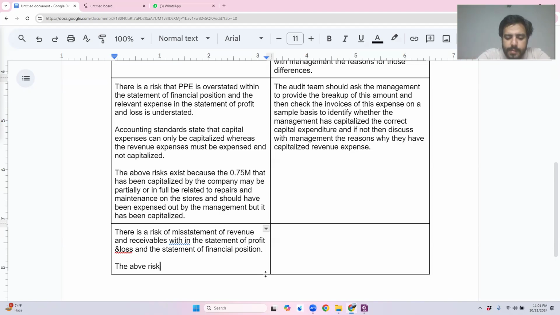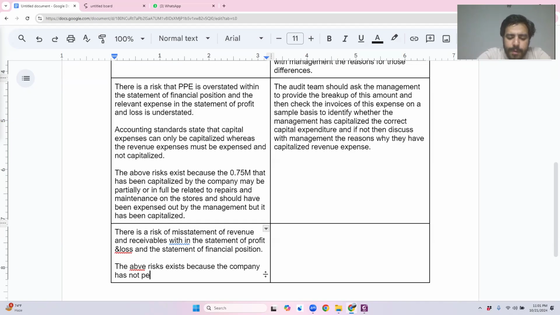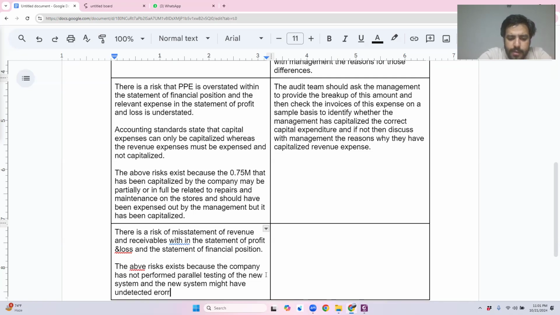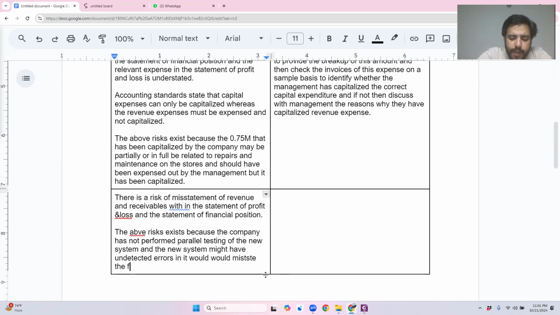The above risk exists because the company has not performed parallel testing of the new system, and the new system might have undetected errors in it, which would misstate the revenue and receivables in the financial statements.